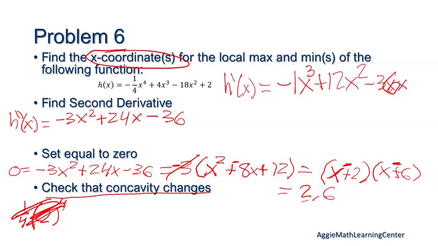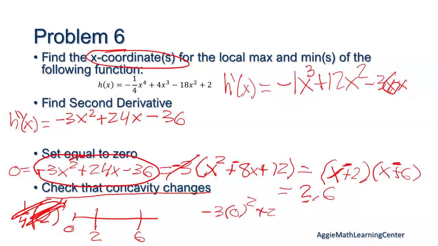So I'm just going to take maybe, we have 2 and 6 as our points. So we need something to this side of 2. I'm just going to say 0 because that's easy. So at 0, we check our concavity, which is this second derivative. -3 times 0 squared plus 24 times 0 minus 36 just equals -36. So concave up or down? Right. It's negative, so we have our sad face, concave down.